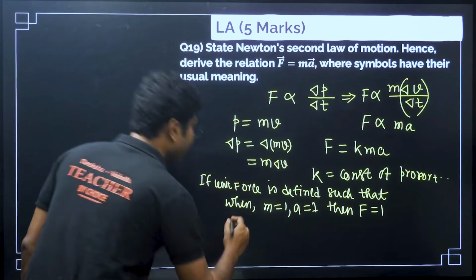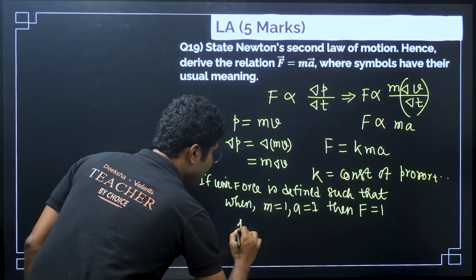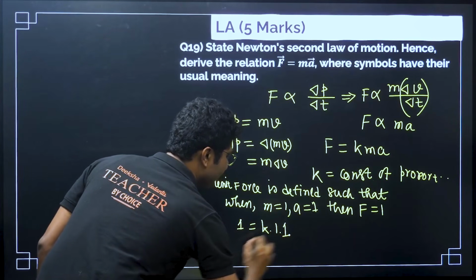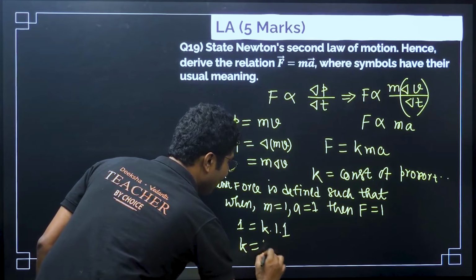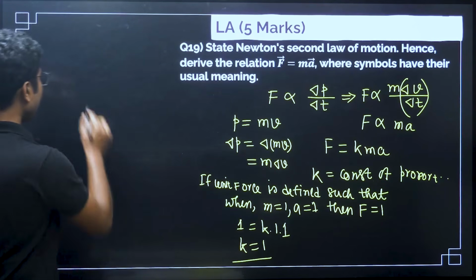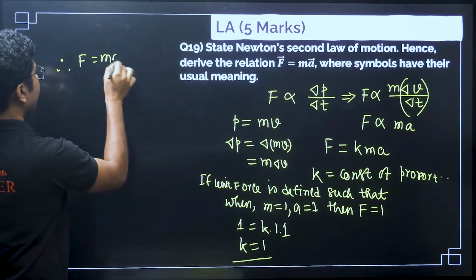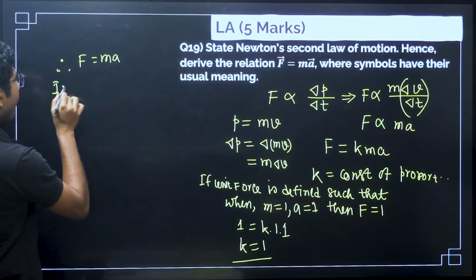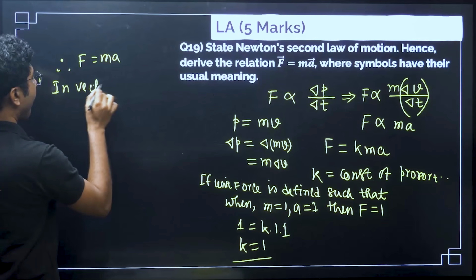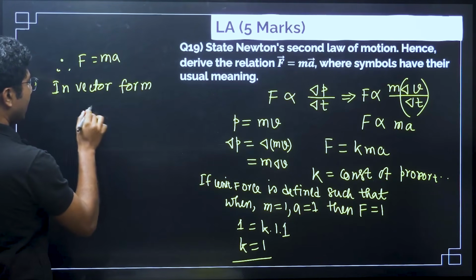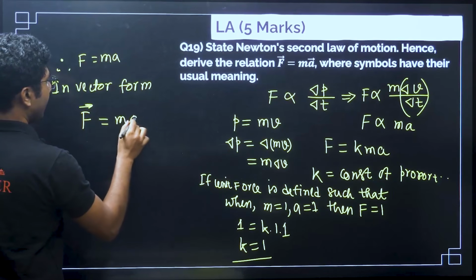So from here we can write that F is 1, m is 1, a is 1, so K is equal to 1. Therefore, F is equal to m into a. In vector form, F vector equals m a vector.